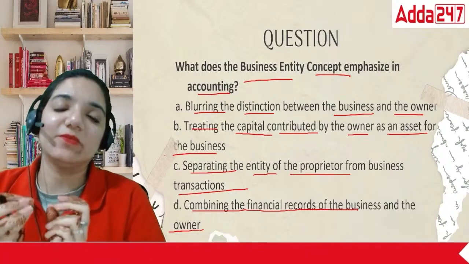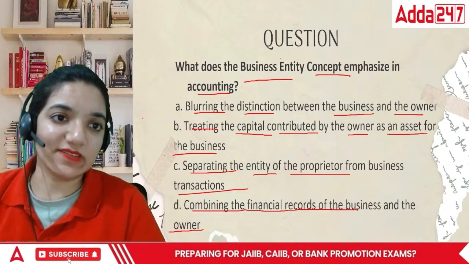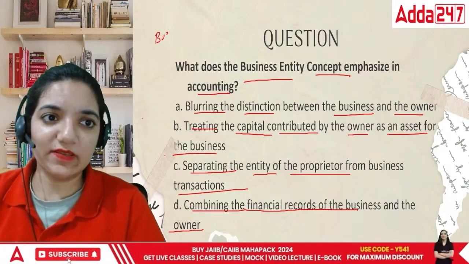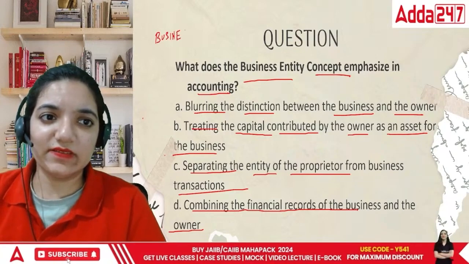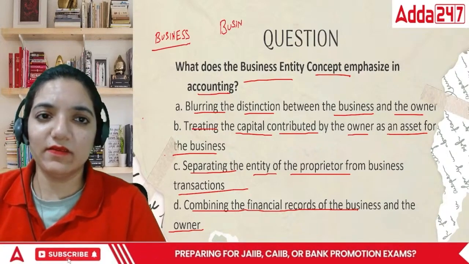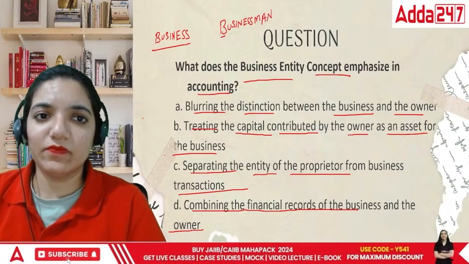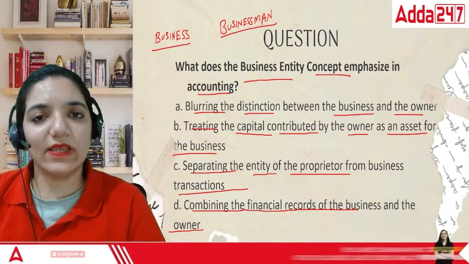Business entity concept states that the business and the businessman are two different things. Both are two different areas.